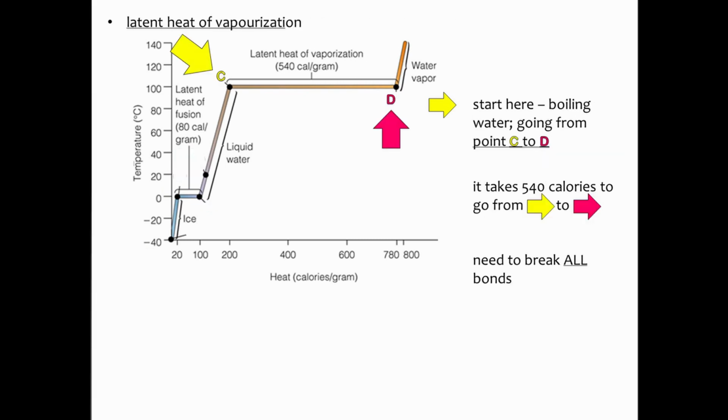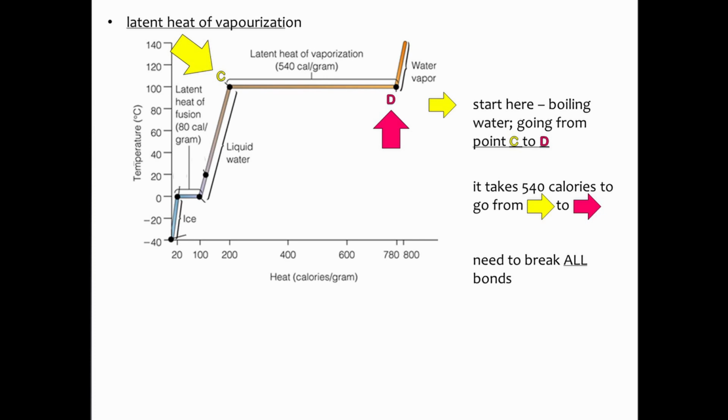We continue to add energy to the system, that heat, that kinetic energy, and we move from where we have completely melted that 1 gram block of ice up to point C. So we keep continuing to add heat energy. We keep breaking those hydrogen bonds, and the actual molecules start to vibrate faster and faster.